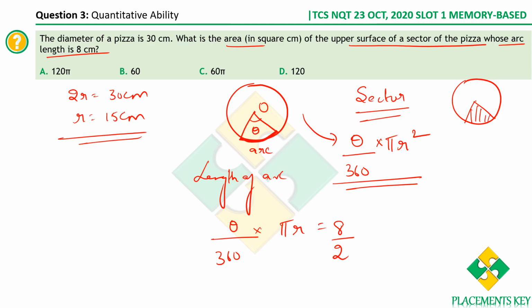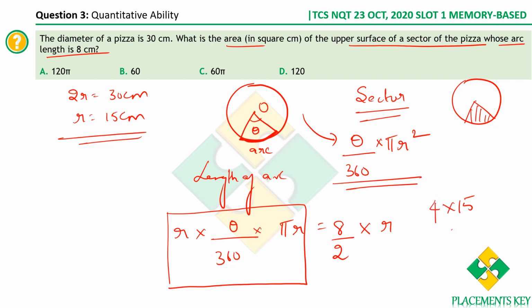It's fine. Now, what do we need? We need theta by 360 into pi r square. So we need to multiply this with one more r, isn't it? Because till now we only have theta by 360 into pi r. So let's multiply this with r. We can't change a value as such, right? So since we have multiplied the LHS, we are also multiplying the RHS by r. Now on the LHS, we have theta by 360 into pi r square. This is the value that we are supposed to compute. So 8 by 2 into r, 4 into r, and r value is 15, it's already given. Therefore, it is 60 centimeters square. So it is option B.